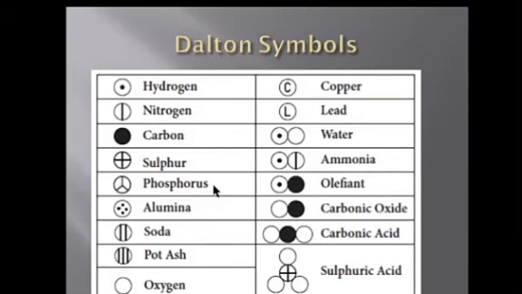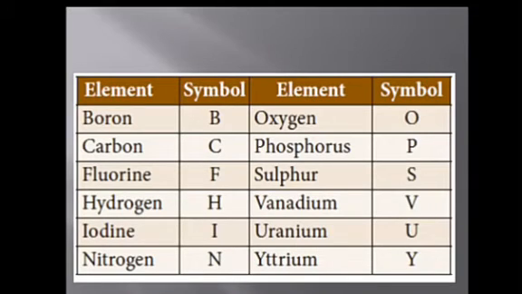And Dalton symbols. In the year 1808, an English scientist, John Dalton, tried to name different chemicals known in those days. These were difficult to draw and hence they were not used. In the year 1813, Jacob Berzelius devised a system using letters of the alphabet rather than signs. That paved the way to the modern present method of representing chemical elements.